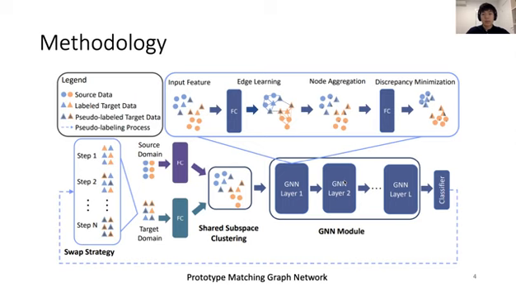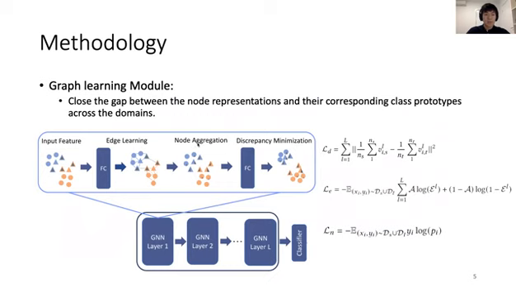So this is the overall framework of the prototype matching graph network. The network consists of three parts, which are the graph learning module, the shared subspace clustering, and the swap training strategy. We'll start with the graph learning module. The graph learning module aims to close the gap between the node representations and their corresponding class prototypes across the domains. So here, we jointly consider three different losses: the discrepancy loss, the edge prediction loss, and the node prediction loss.